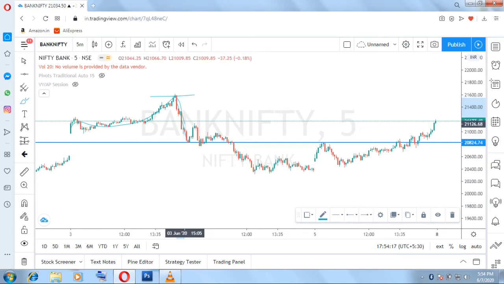From this level, price fell and took support at this level for the first time. So this is the first visit. What did we learn? Whenever the price visits the support or resistance for the first time, it is a strong resistance or a strong support. We learned this in our first part, right? So here it is a strong support. And now the price started to fall and then went upside, and the level which was earlier a support is now a resistance, and it fell from here.